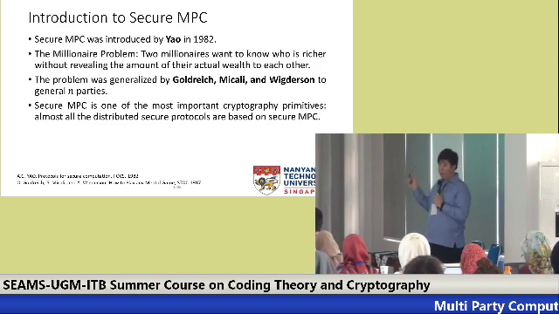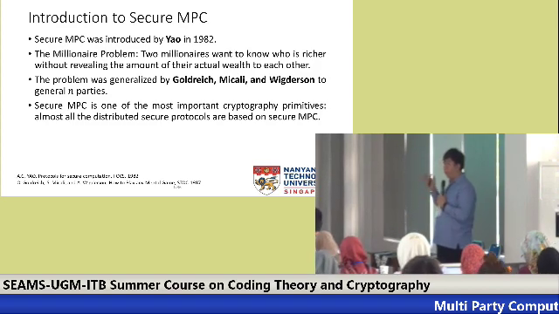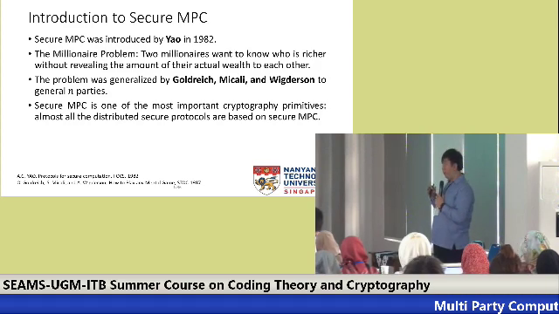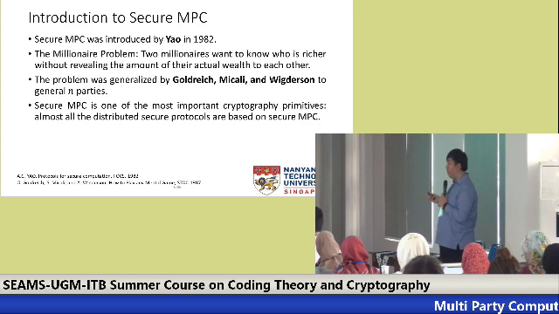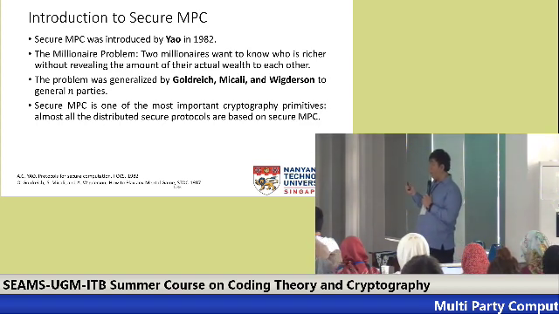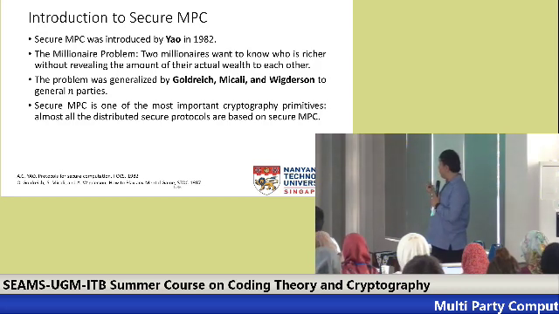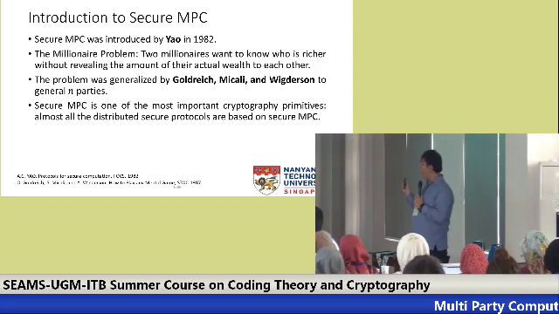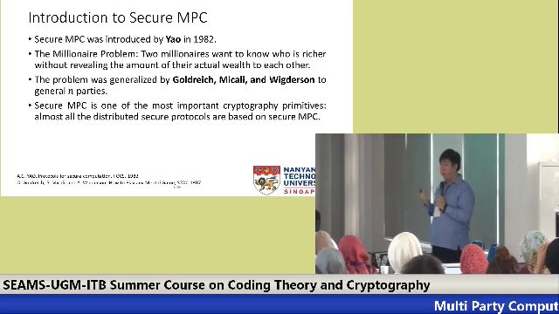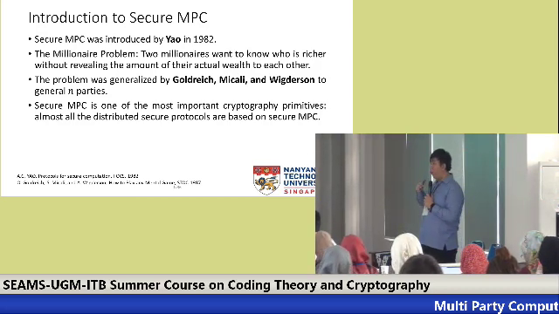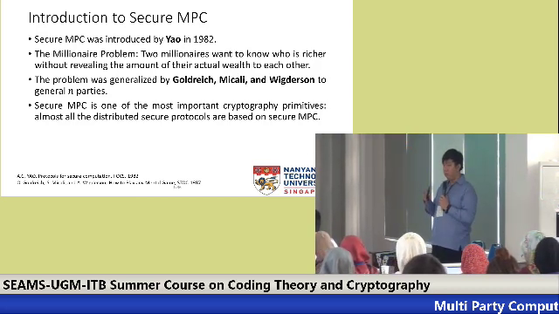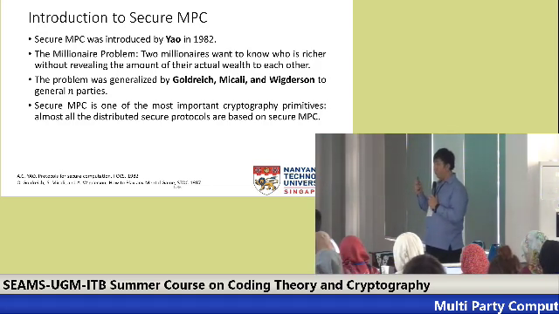In fact, Yao provided this problem and also the solution to it, which later becomes known as Yao's garbled circuit. This problem was later generalized to n-party by these 3 people. And secure MPC is actually one of the most important primitives because almost all distributed secure protocols can be based on secure MPC.